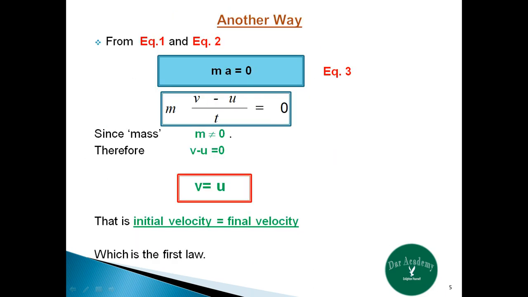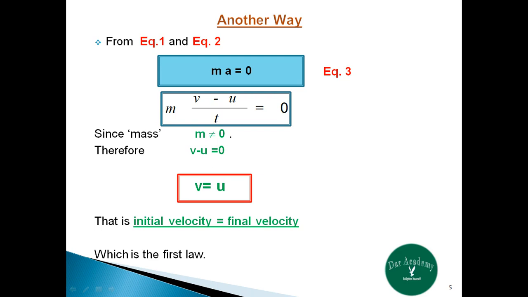Let us try this another way. From equation 3 we have ma is equal to 0. So we can write m times (v minus u) by t is equal to 0, where (v minus u) by t represents the acceleration of the body, since acceleration is equal to change in velocity per unit time. Since mass m cannot be equal to 0 because mass is a non-zero quantity, it means v minus u is equal to 0, or we can say that v is equal to u, that is the initial velocity is equal to the final velocity.